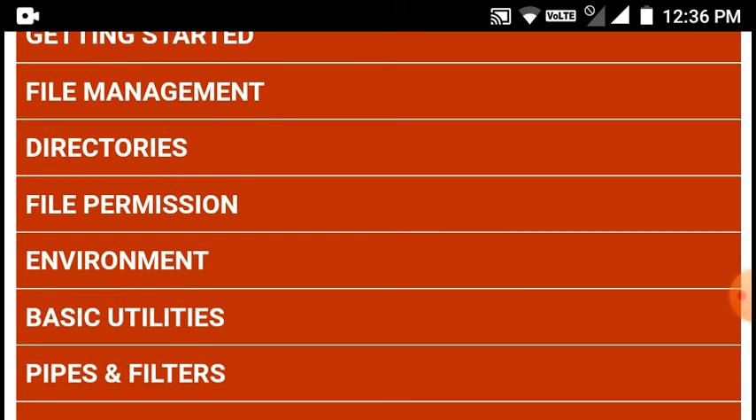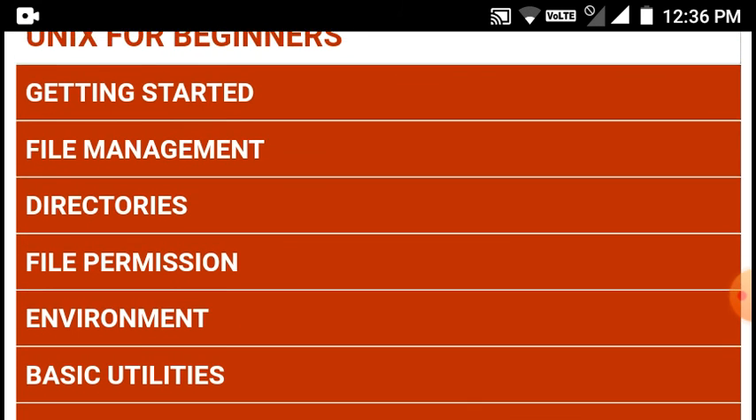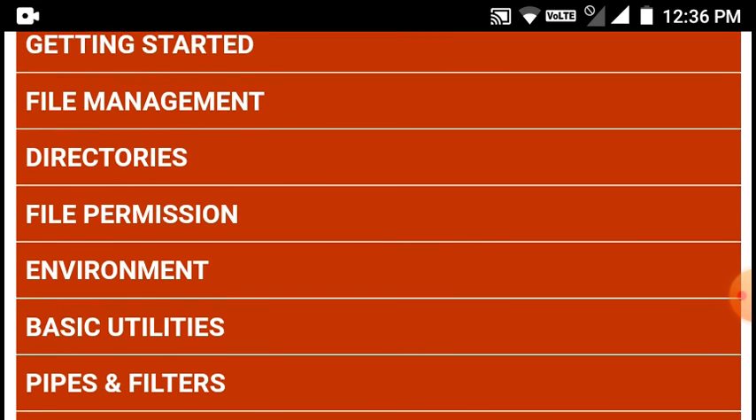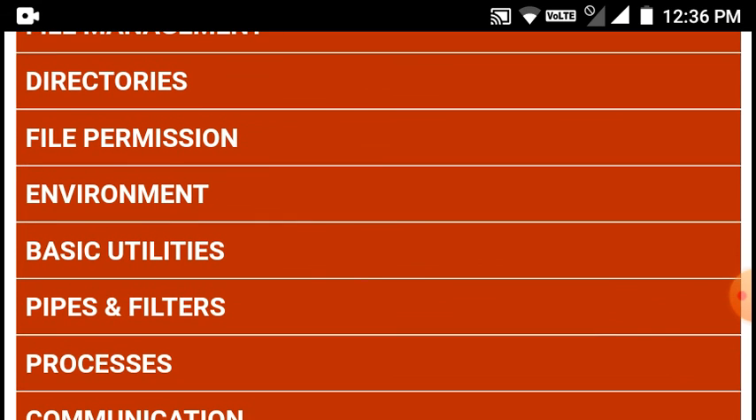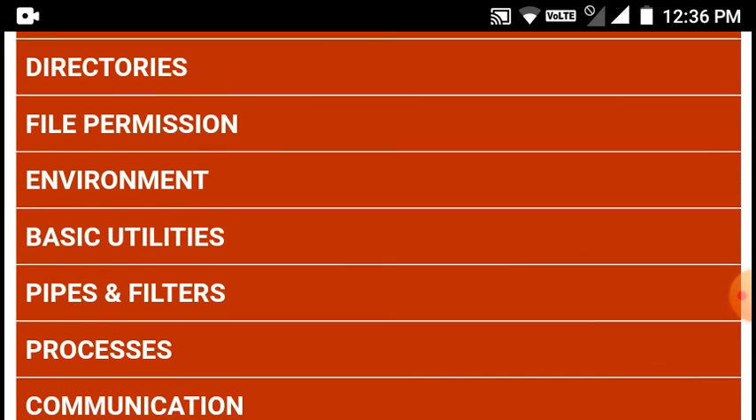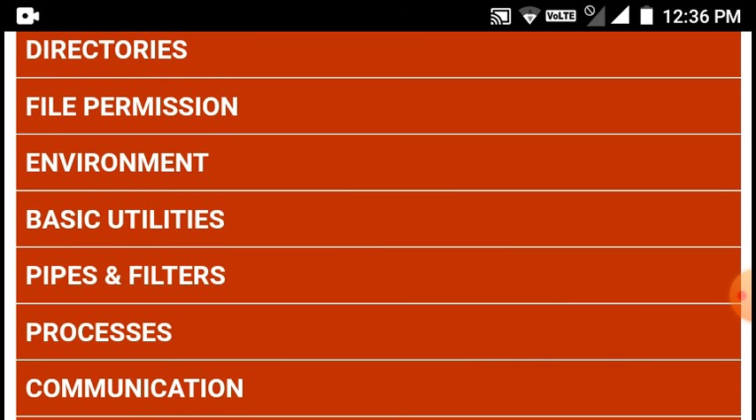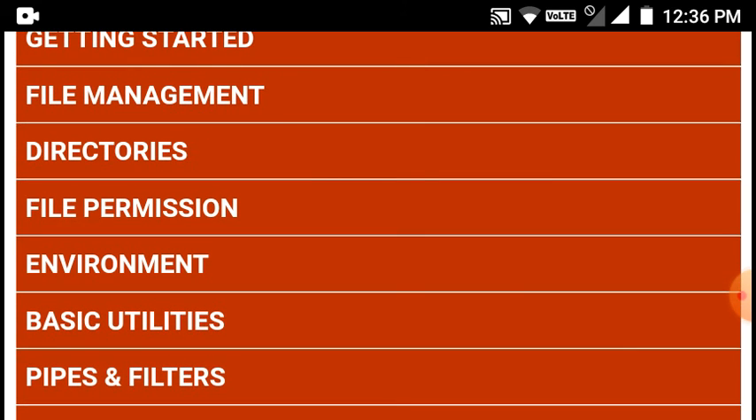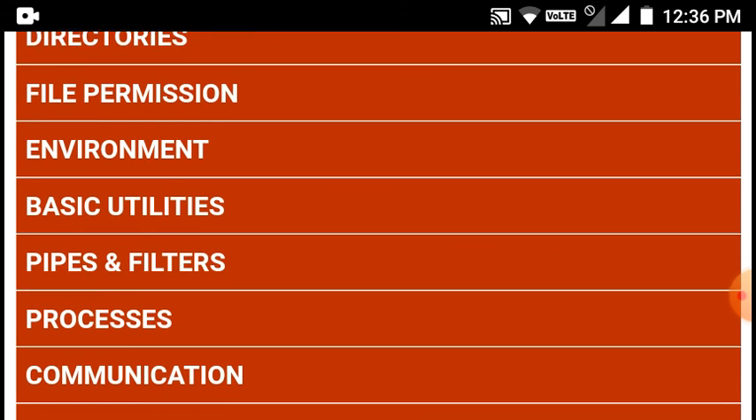Directory means nothing but how the files are arranged within a particular link to link kind of thing. It's a file folder kind of thing. So those file folders and directories come in different kinds. Then file permissions: how you access a particular file or don't access a particular file. Then you have environments. Then basic utilities. Utilities are the basic startup things which you can use for certain kinds of tasks, how to manipulate files, directories and file management. Those are the utilities.